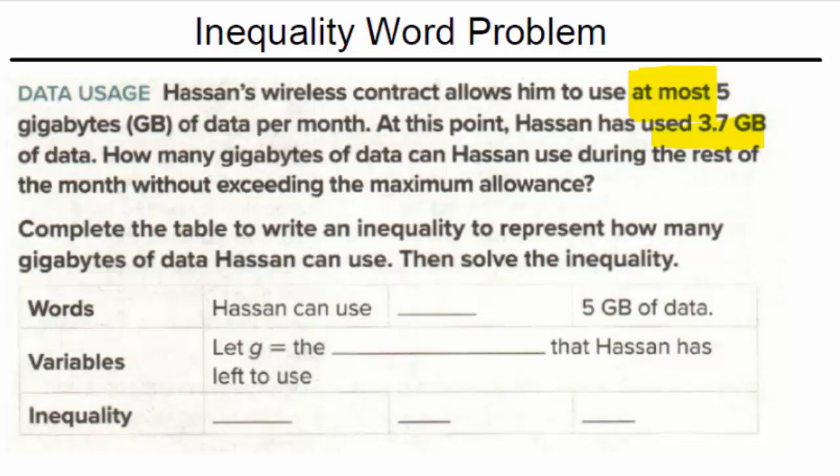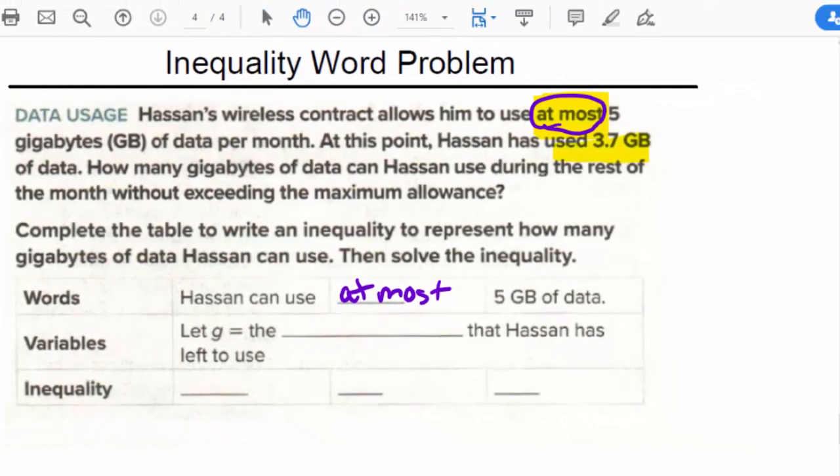Okay, so we want to complete the table to write an inequality representing how many gigabytes of data Hassan can use. Okay, so he can use at most 5 gigabytes. Now what that means, at most, means he can use 5 gigabytes or less. So 5 gigabytes is the bigger amount. We want to keep that in mind. So let G equal the amount of gigabytes that Hassan has left to use.